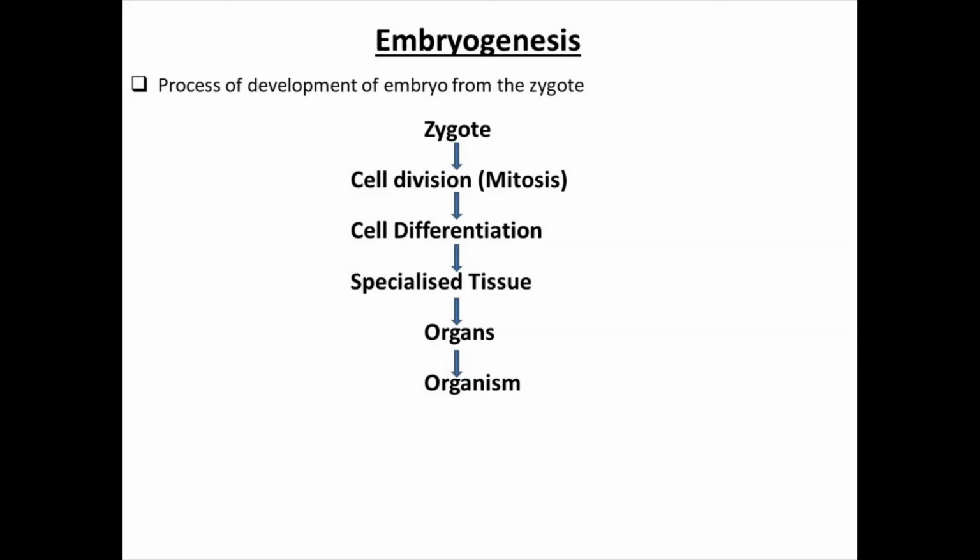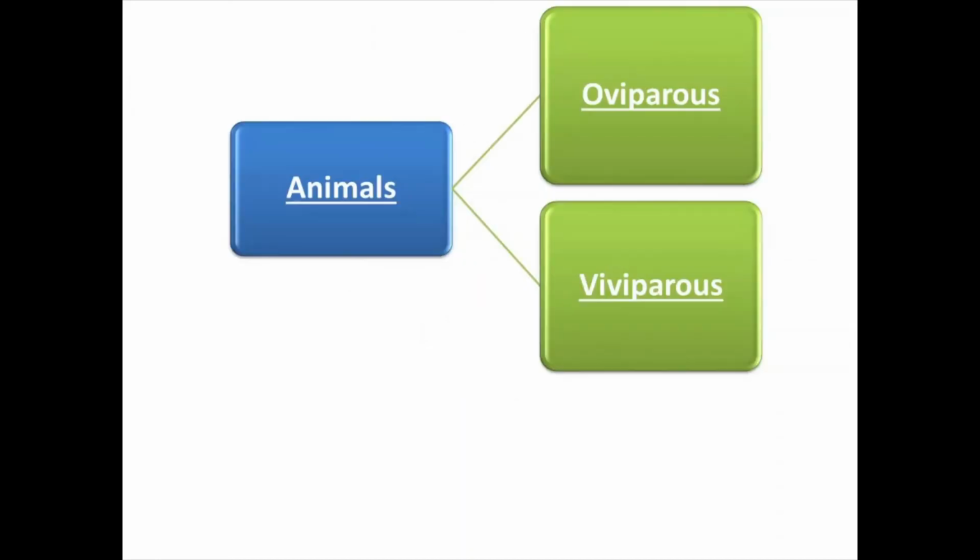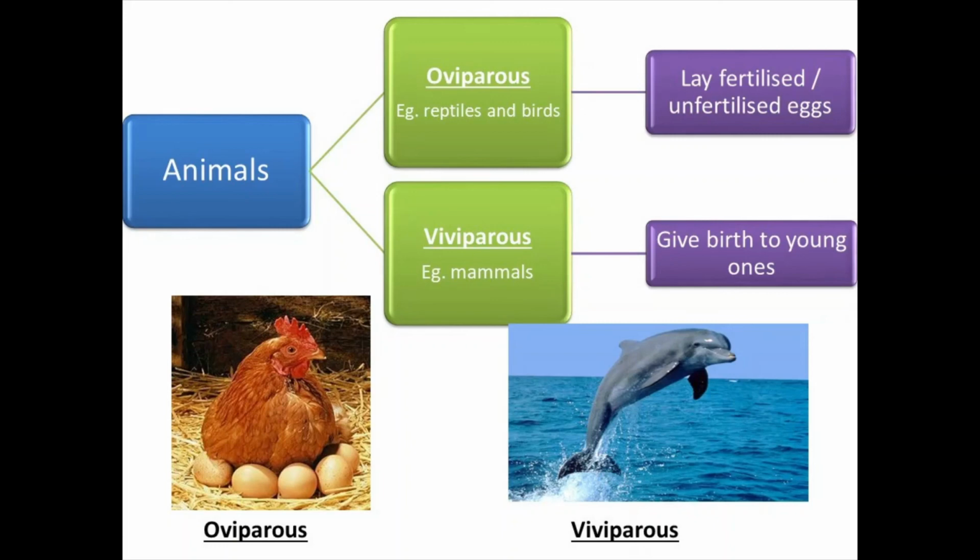Next, based on the development of the zygote in animals, animals can be categorized into oviparous or viviparous. Although the term is very basic, you have to give emphasis to the examples. Oviparous animals lay eggs, and viviparous animals give birth to young ones.